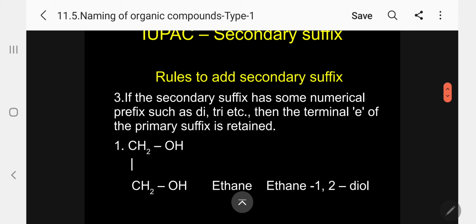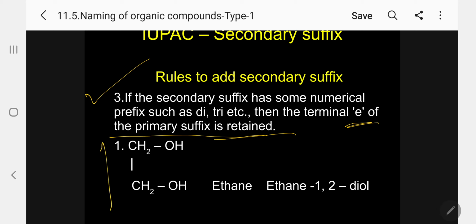Rule 3. There is another rule for how to add the secondary suffix. Whenever the secondary suffix has some numerical prefix such as di, tri, etc., where a functional group like OH comes 2 times, 3 times, 4 times, we use diol, triol, tetrol like that. In that case, the terminal E of the primary suffix is retained. Kindly follow.